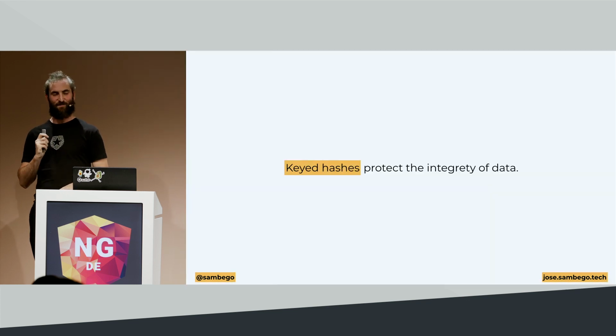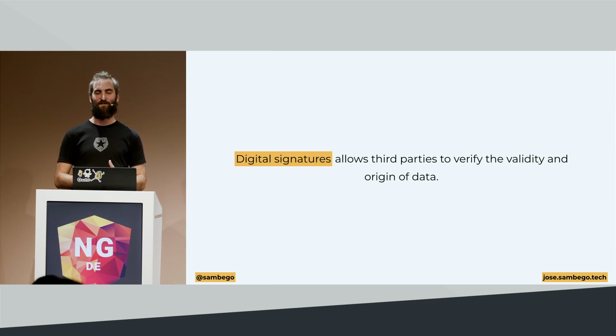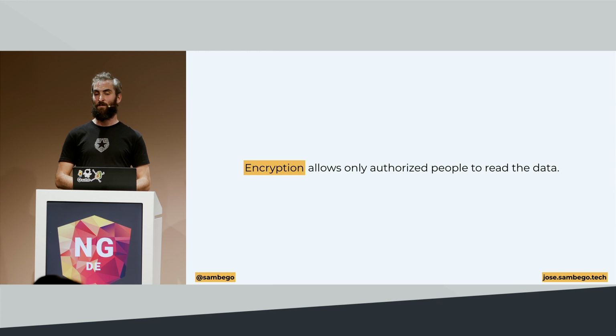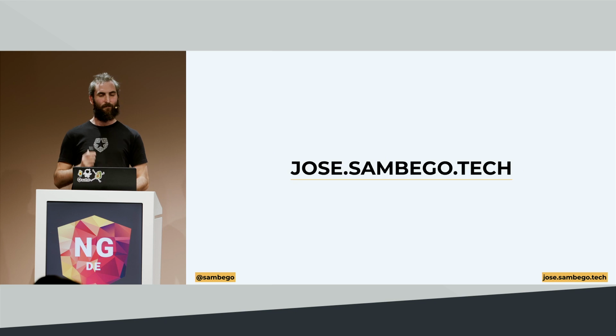So let's summarize. Keyed hashes, we didn't talk about that today. Digital signatures allow third parties to verify the validity and origin of data. Encryption allows only authorized people to read the data. You need to be able to decrypt an encrypted message in order to read the actual data. JWT is a set of standards based on JSON that helps us with signatures and encryption on the web.